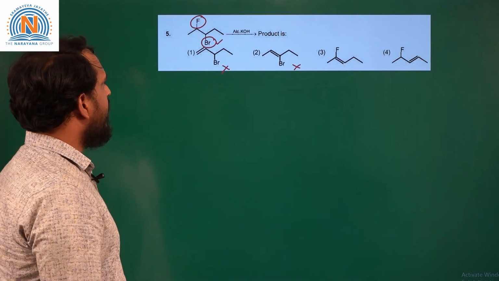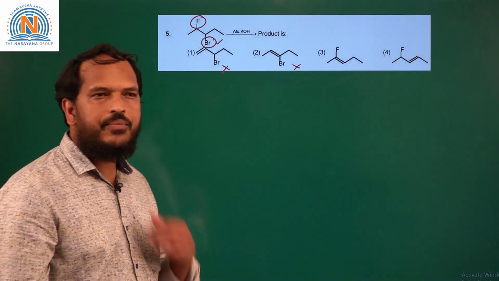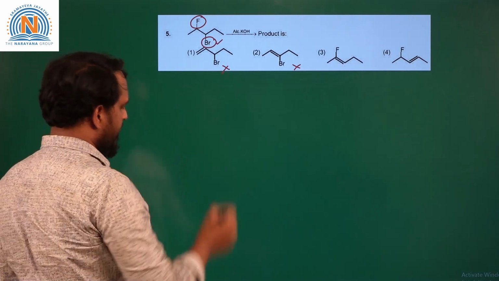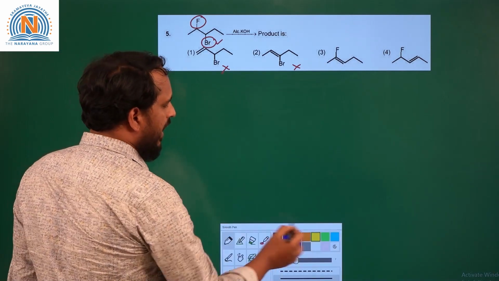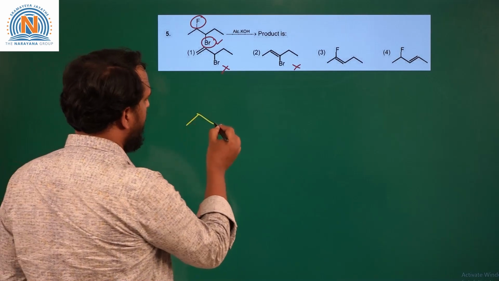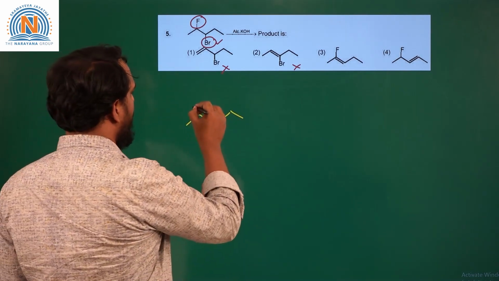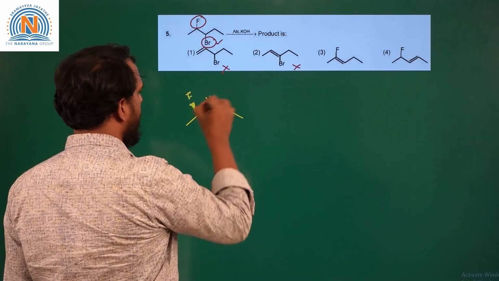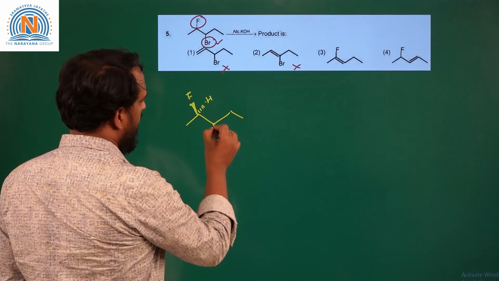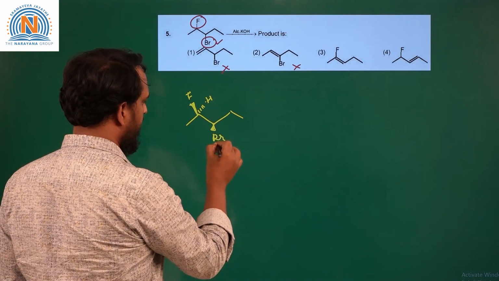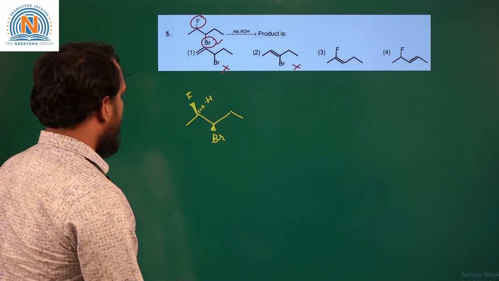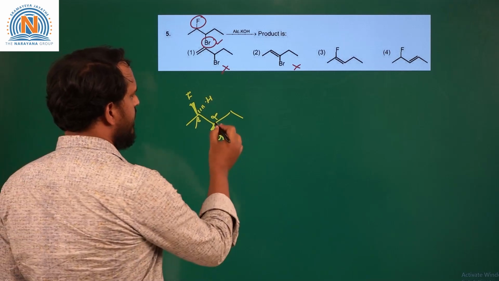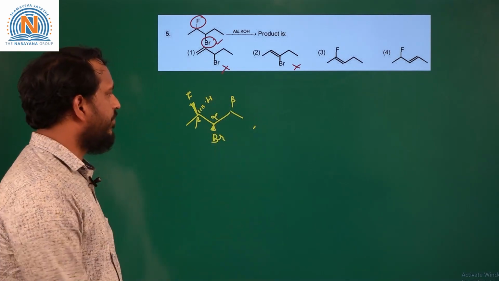Okay. So now we know that elimination of alkyl halide follows the E2 mechanism. So now if we write this reactant given here, we have fluorine, hydrogen here and bromine. So we can take this reactant like this. So now here beta elimination takes place. This is alpha carbon, this is beta carbon, this is alpha carbon, this is also beta carbon.